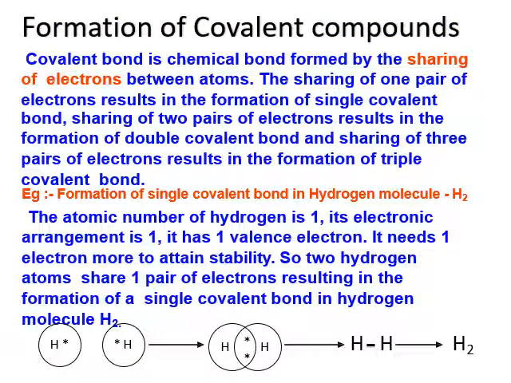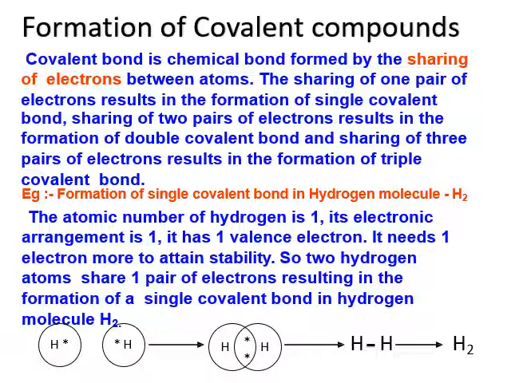Formation of covalent bonds. A covalent bond is a chemical bond formed by sharing electrons between atoms. The sharing of one pair of electrons results in the formation of a single covalent bond. Sharing of two pairs of electrons results in the formation of a double covalent bond, and sharing of 3 pairs of electrons results in the formation of a triple covalent bond.